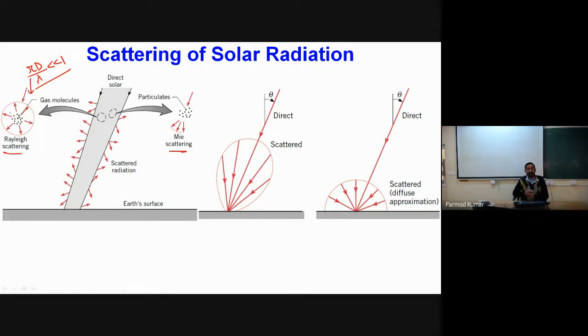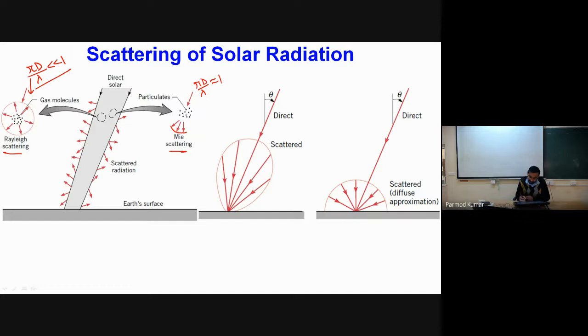And in case of Rayleigh scattering, significant portions of the radiations will be radiated back towards the surface of the sun or outside the atmosphere. And if our ratio of pi d by lambda is nearly equal to 1, under that scenario, what will be happening? The maximum portion of the radiations will go in the direction where the incident ray is coming from. So in that case, we will not have much loss of energy.